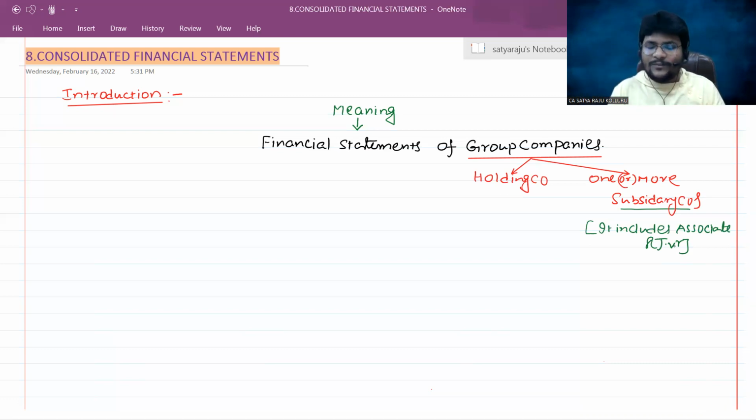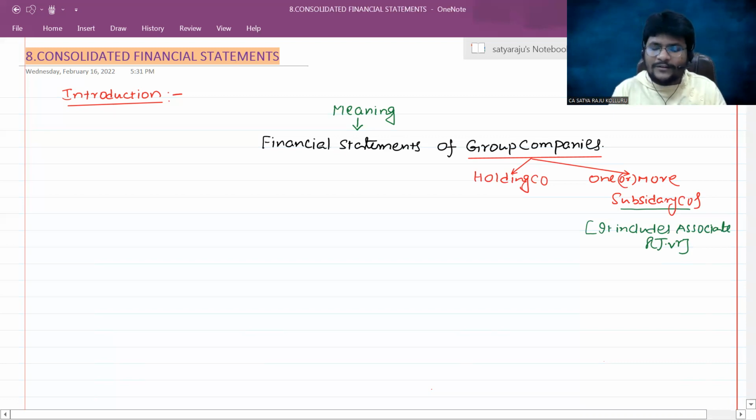Such financial statements are popularly known as consolidated financial statements.